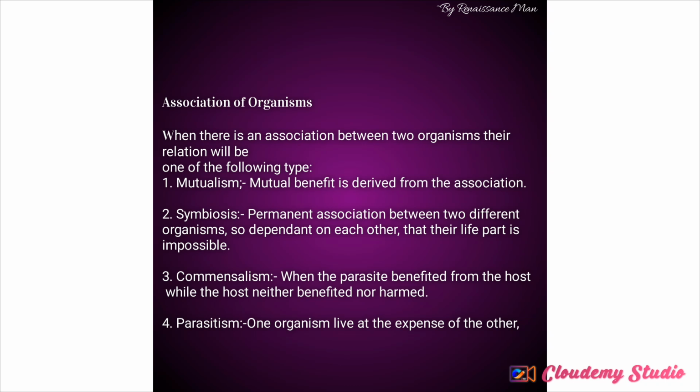We know about that already. Talking about commensalism, it is plus/zero, which means one benefits and the other one is not harmed. That is what I meant by plus/zero.